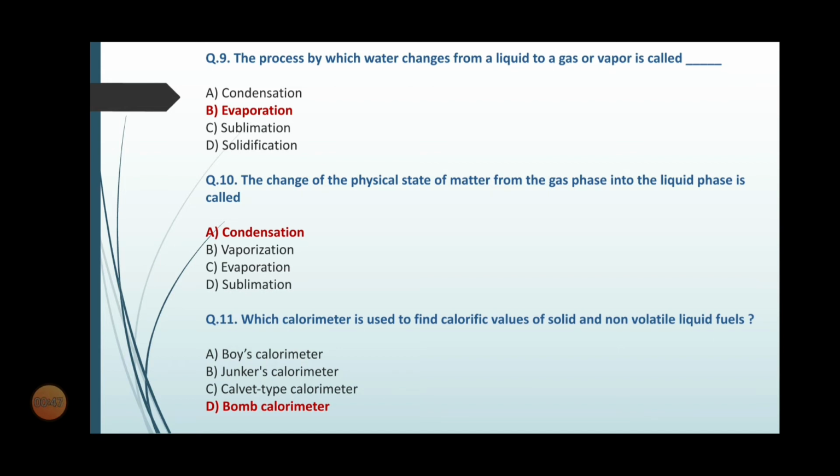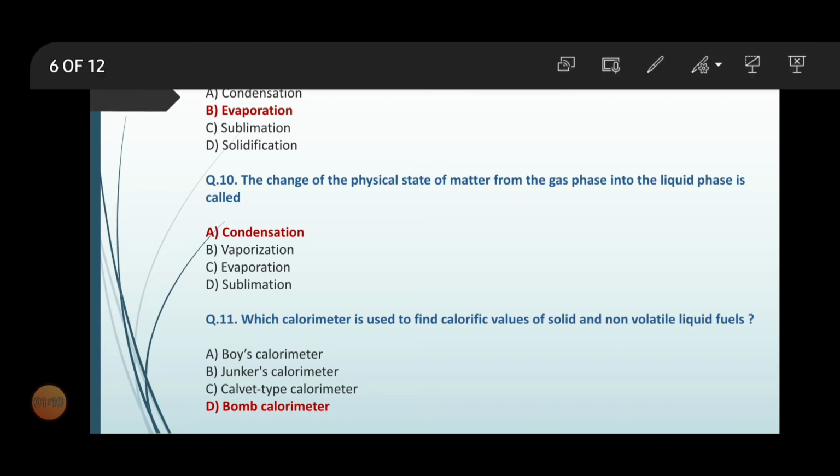Question number 11. Which calorimeter is used to find calorific value of solid and non-volatile liquid fuels? Options are option A Boyce calorimeter, option B Junkers calorimeter, option C Calvert type calorimeter, option D Bomb calorimeter. So the correct option is option D Bomb calorimeter.